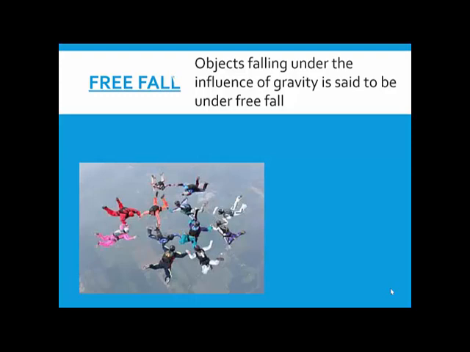You throw any ball, throw any apple, throw any person from some height, and if that object is falling only under the influence of gravity, then it is said to be under free fall. Okay, so that is free fall. Whenever these para jumpers jump, till such time they do not open their parachutes, they are actually falling freely. So the definition of free fall: any object that falls only under the influence of gravity is said to be under free fall, or is said to be freely falling.